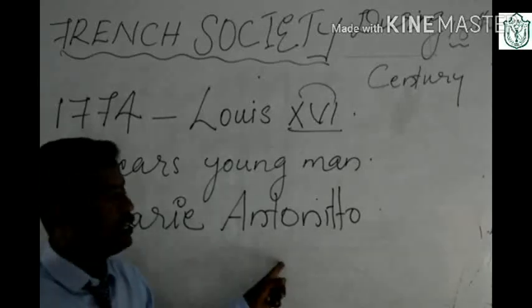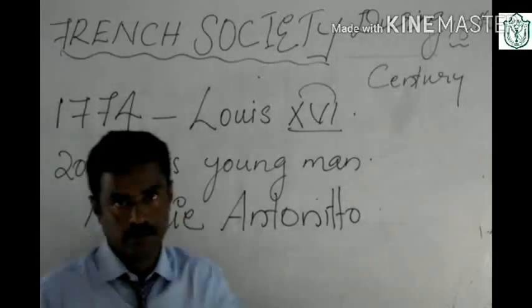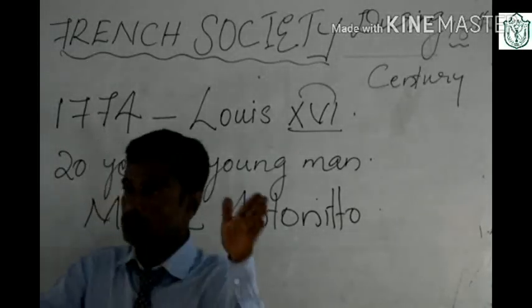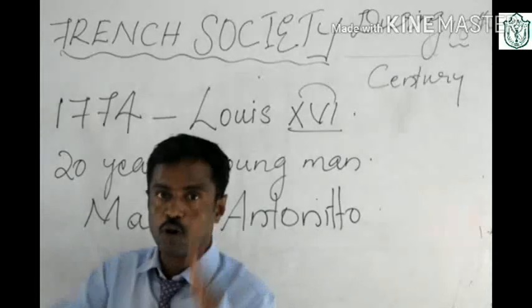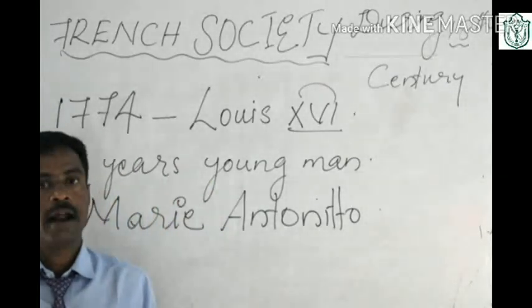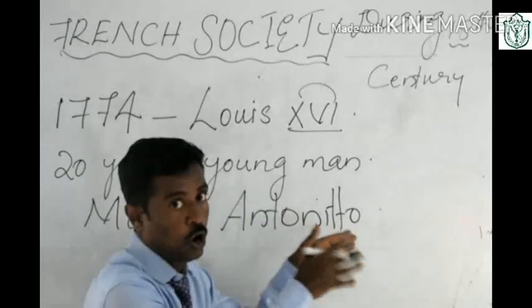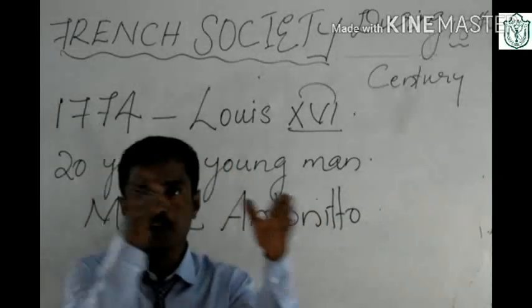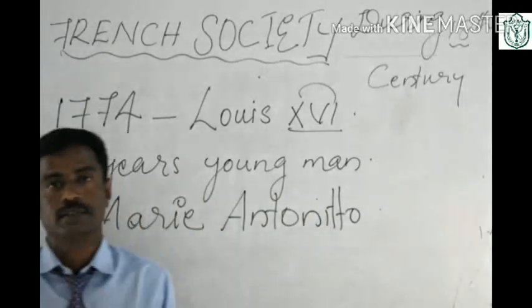The American colonies were under the control of Britain. Britain was the common enemy of France. Both are European countries, both are industrially developed countries, and they occupied a lot of colonies around the world. Like that, they occupied the American colonies.